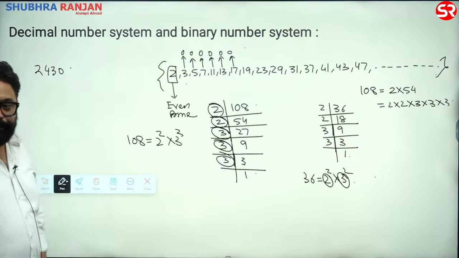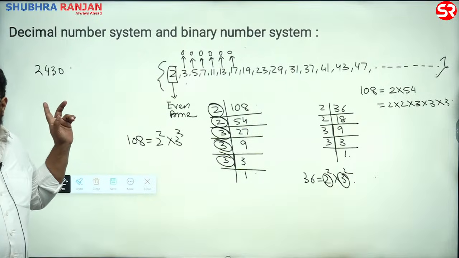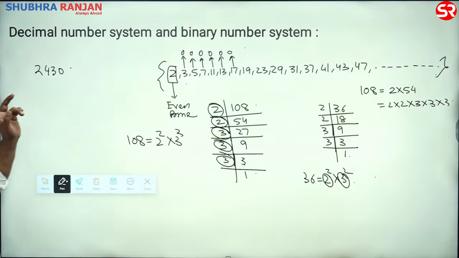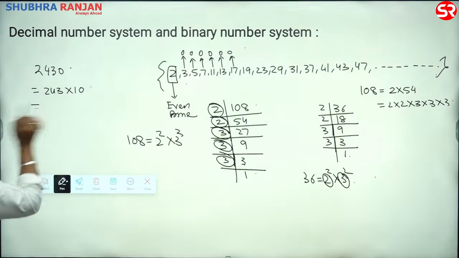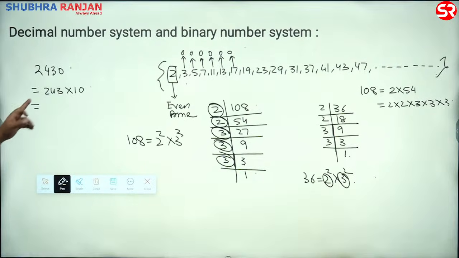This is a random number used by UPSC in the 2023 exam. 2430. Factorize this. So what would you do? In a single line, what will you do? You should do 243 into 10. And 243 is a multiple of 3: 2 plus 4 plus 3, divisibility rules. It's a multiple of 3. We will do it. Don't worry.